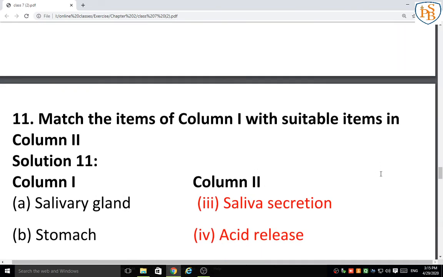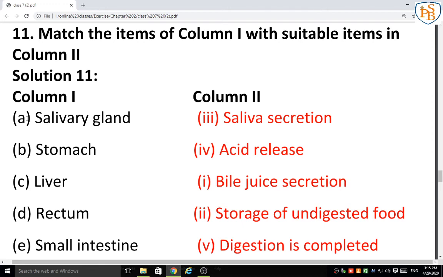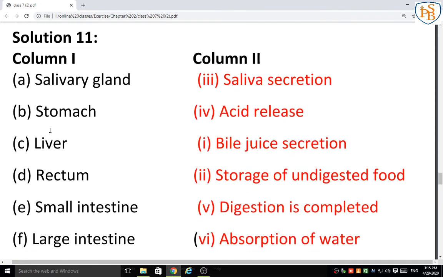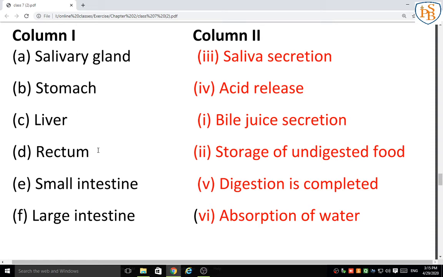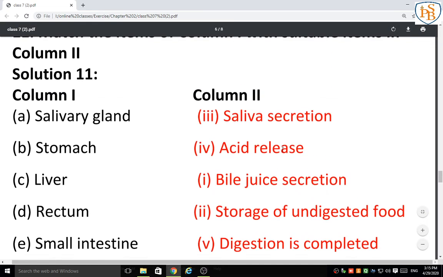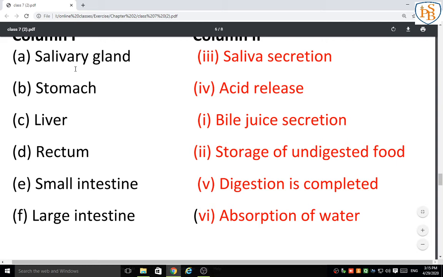Now we will go to question 11. Here also it is match the following. We will write column 1 on the left side and the direct answers on the right side. The salivary gland: saliva secretion. Stomach: acid release. Then liver: which secretion? Bile juice secretion. Very good. We have to write the work of the particular organ.